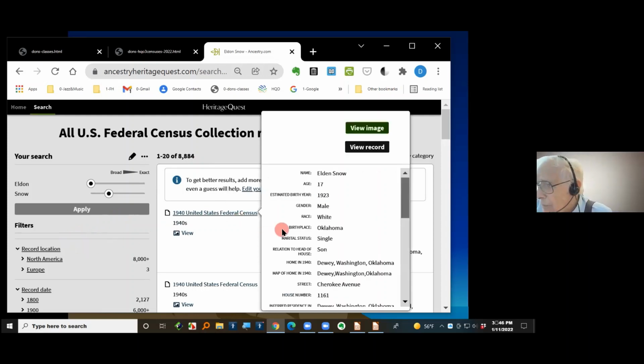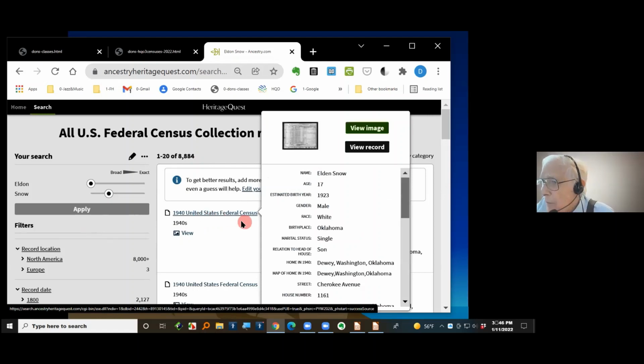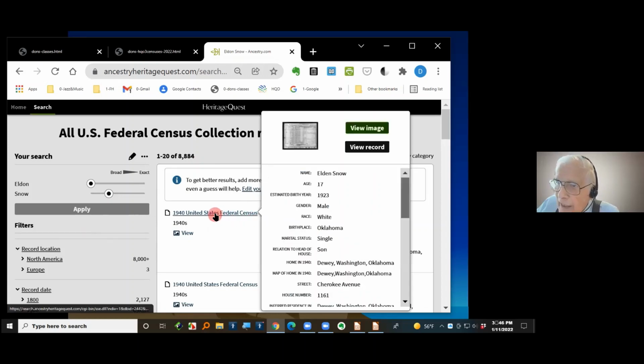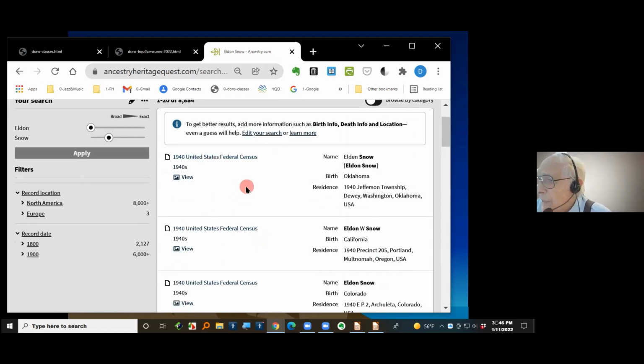Now you look at some of them, and as you highlight the thing, it opens up a box over here on the right so that you see a little bit more about what's in there. That's been extracted from the census itself by the indexers. And as you scroll down through here, this particular one was born in Oklahoma. That's not my dad. My dad was born in Bunkerville, Nevada, which is only 30, 40 miles south of here in St. George. He lived here in St. George a good share of his life, but he was born down in Nevada.